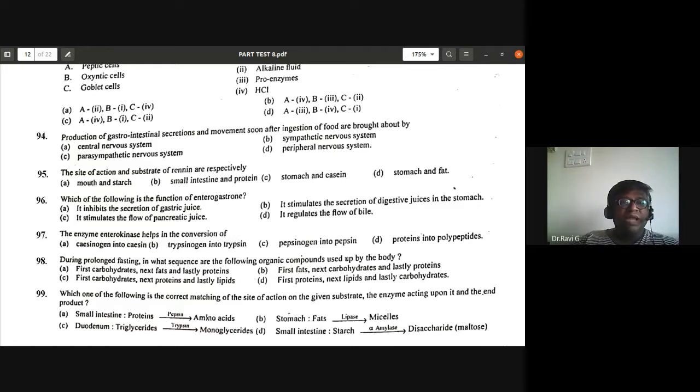Okay. So 95th, the answer is the stomach and casein.